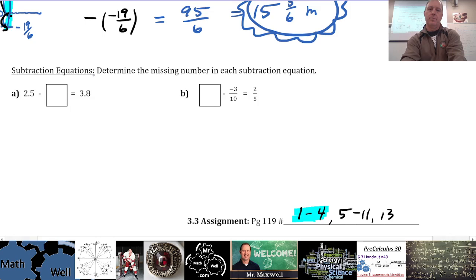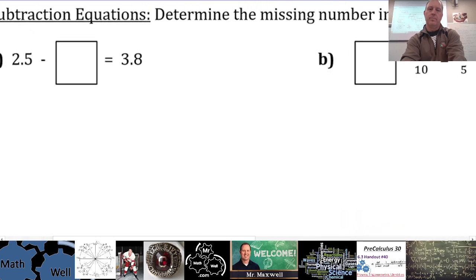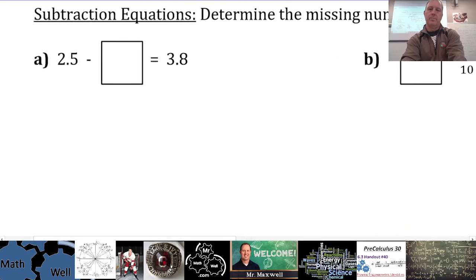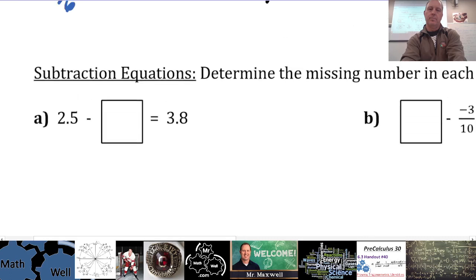So let's take a look at A first, and let's talk about A. If you're trying to fill in this equation, determine the missing number in each equation. You have 2.5 of something, and you're subtracting some number to get 3.8. What I noticed right away is that 3.8 is bigger than 2.5, so I have to somehow make this into an addition.